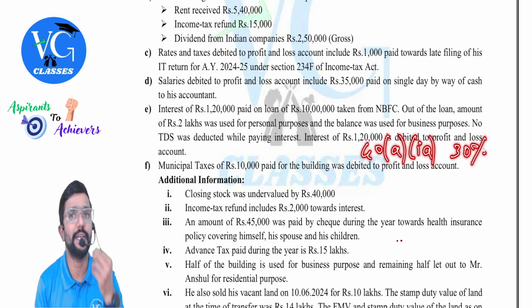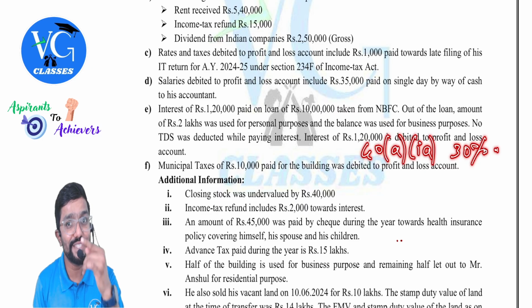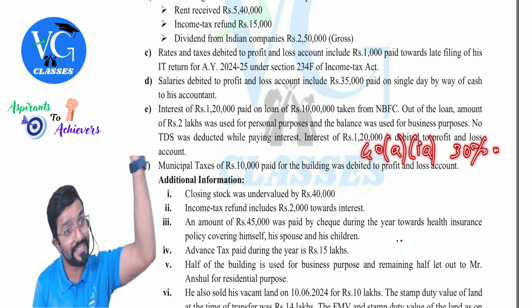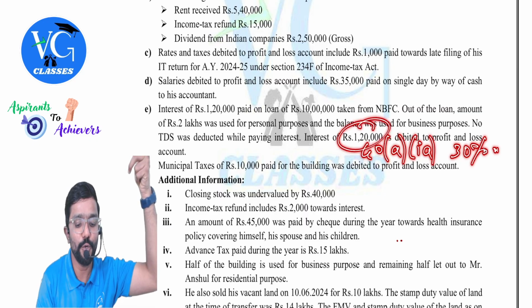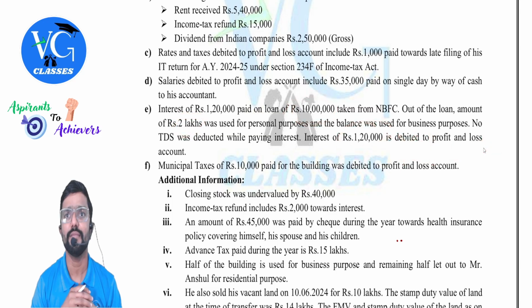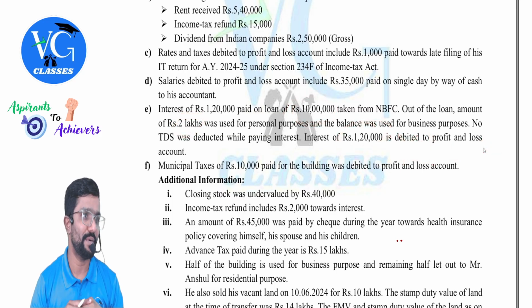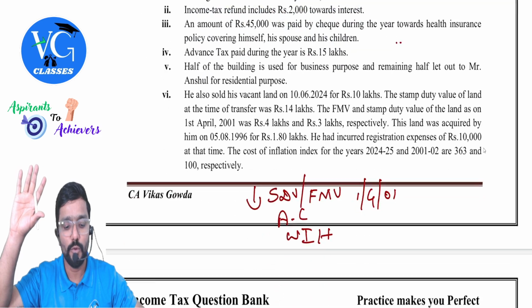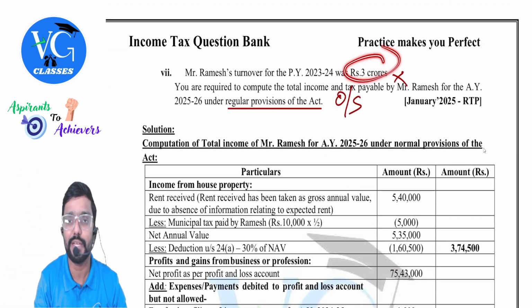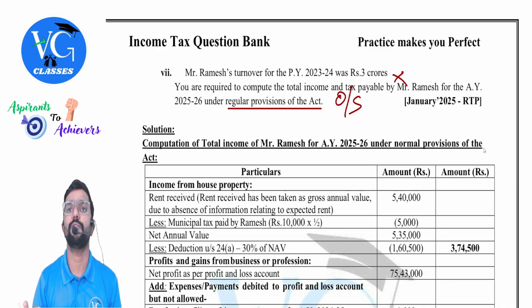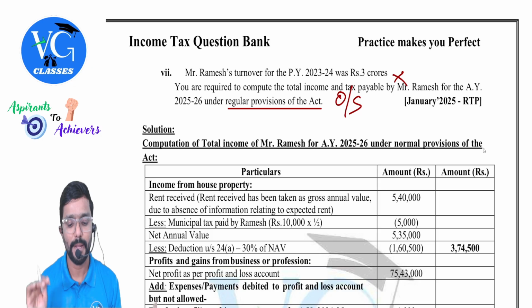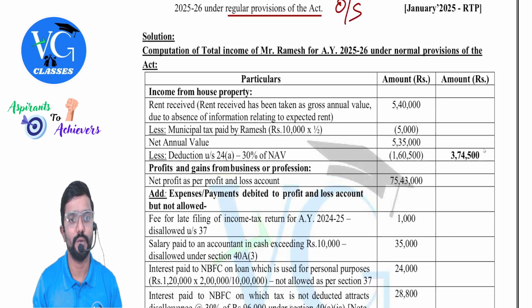How much, sir? 30%. But before disallowing this, first you have to disallow personal expenses. How much is personal expenses? 1,20,000 into 2 by 10. Correct? Because 2 lakh of the loan amount is used for personal purpose. Please don't include this in any of your calculation. This is just a hint to tell that audit was applicable last year. Clear? Chalo, we will do it.